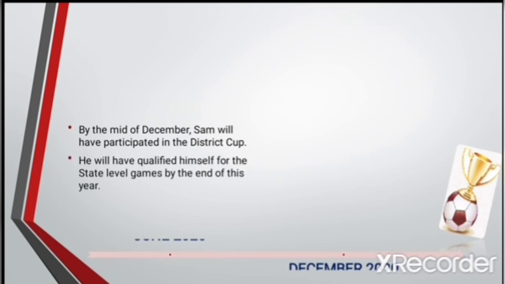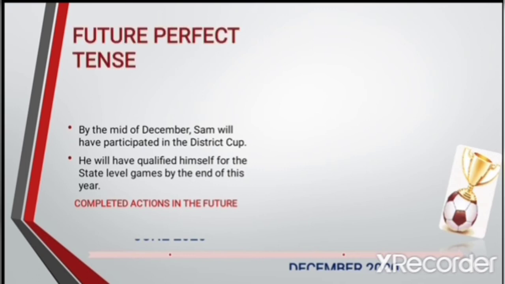He will have qualified himself for the state level games by the end of this year. We see that the verbs talk about completed actions in the future within a specified time frame. We call this future perfect tense, and the form of this tense is subject plus will have plus past participle form or V3.